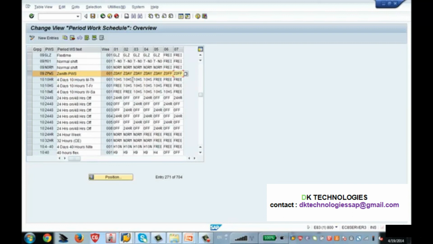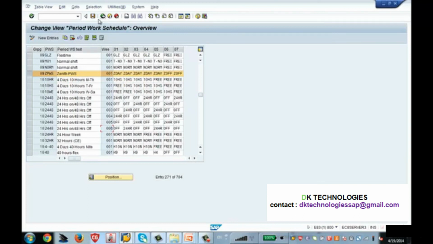Now this will continue for however many months I want to create the work schedule. So this will repeat, after Sunday it will again go to Monday, because this is only 1 week. But there are certain examples here. If you see, there are 5 weeks because this is a rotating shift. This is for another grouping, not for our grouping, but this will help you understand that there could be several weeks also, like a chain. After 1 week, in the second week the employee will work in a different shift, the third week in another different shift. Once those weeks are complete, the employee will come back to the original week.